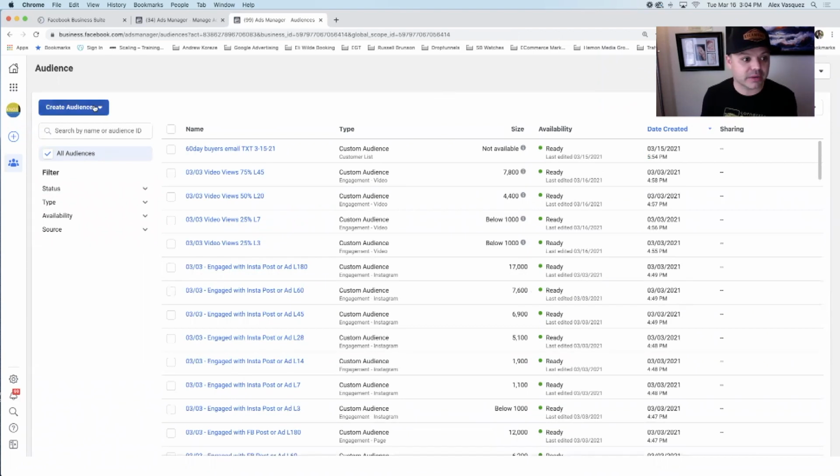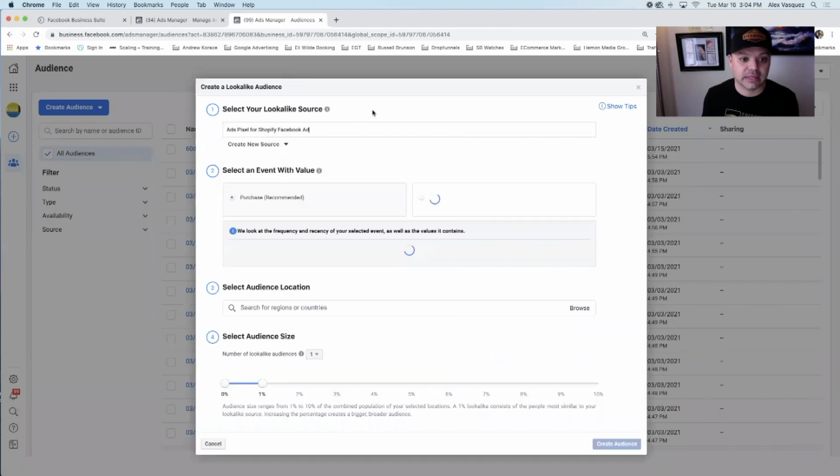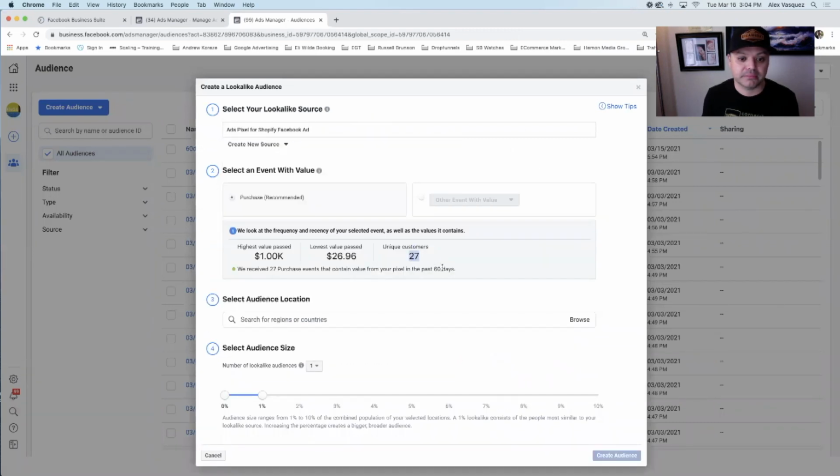Here's another one. So if I go to the same thing, lookalike, and I select the pixel, it's only 27. Now this company spent about 19,000 last year, and they're spending a lot more with me now, but the pixel hasn't got the right information. So we're using interest, lookalikes, things like that to get better results. But your pixel has to have all that data on it. It already knows who to go after.